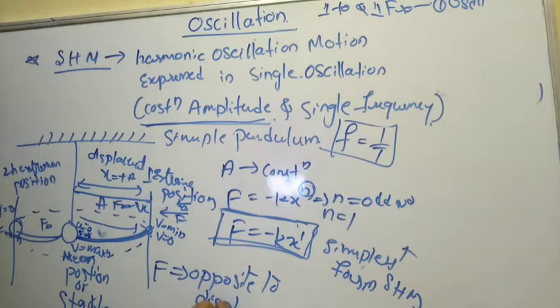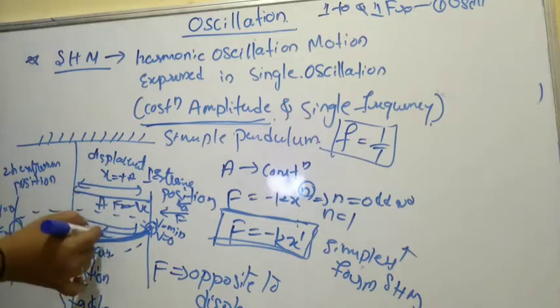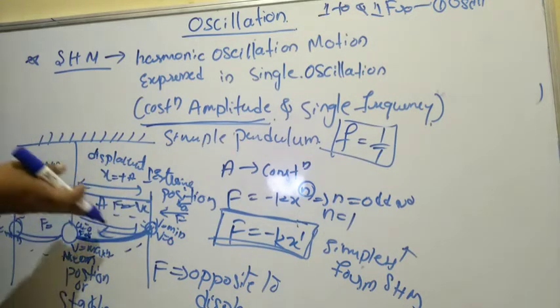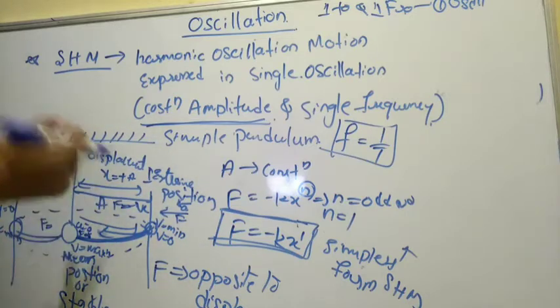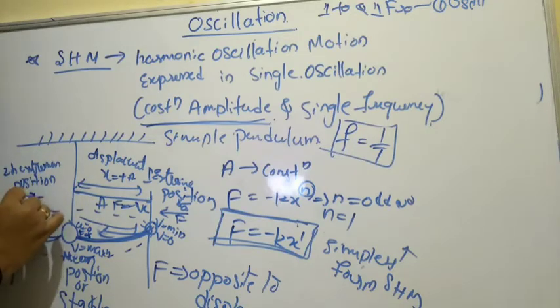Force is opposite to the displacement here. Why? The body is moving towards one extreme position, but the force acting on the body makes it move towards the mean position, meaning it is opposite to the direction of displacement, whether it is a positive direction or a negative direction with respect to the mean position. Here x is negative and the force will be positive.